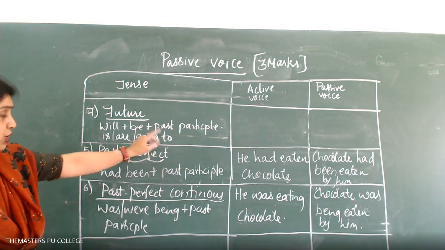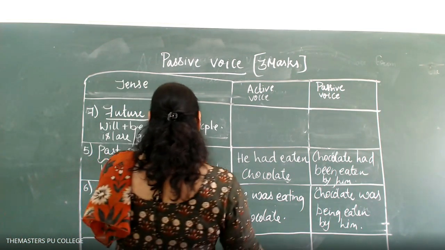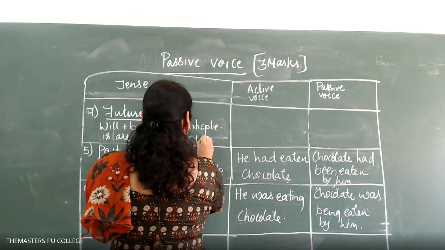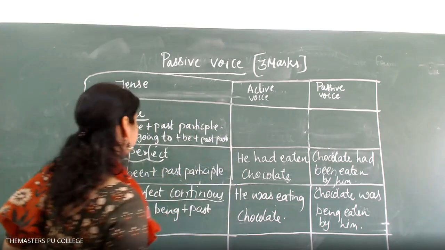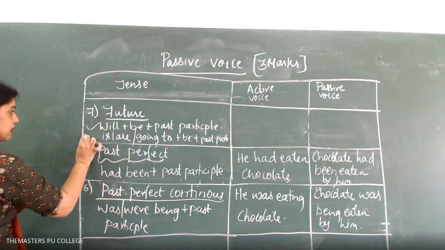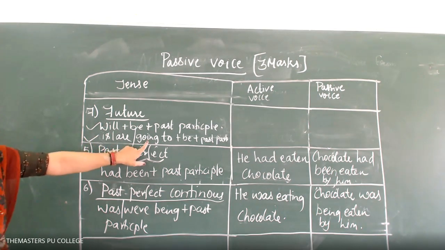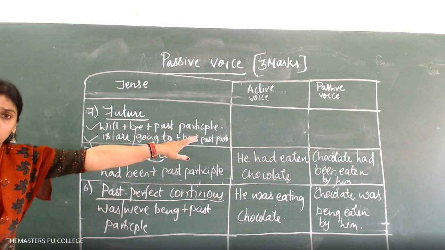Is, are, going to. Very simple. I'll give you examples for it. Is, are, going to, plus be, plus past participle. This is one concept: will plus be, or is or are going to, plus be and the past participle.